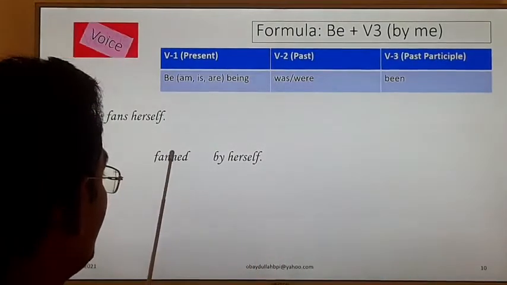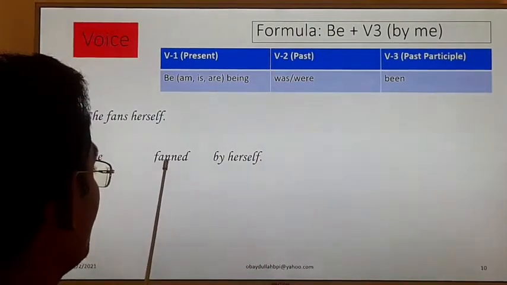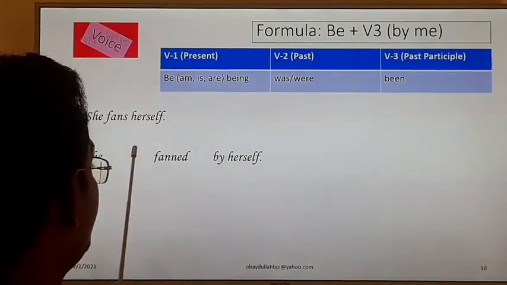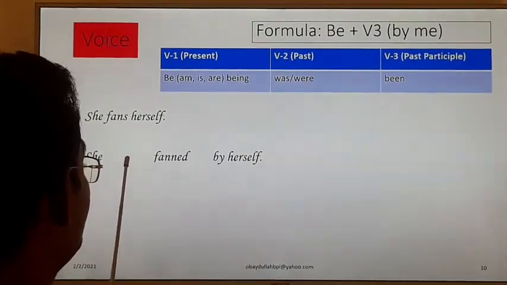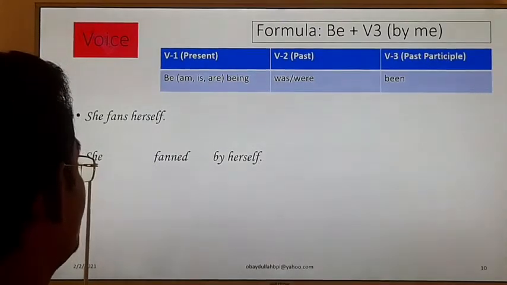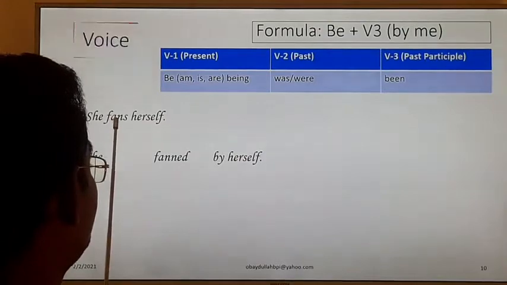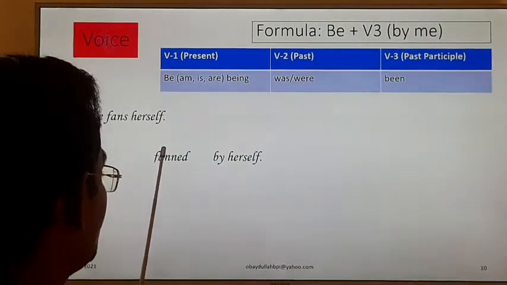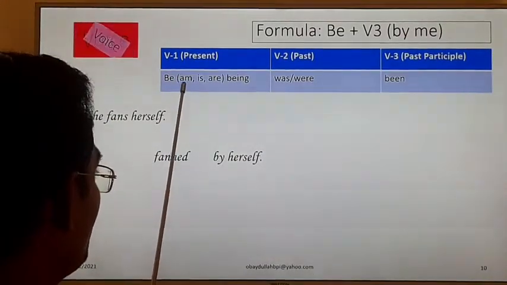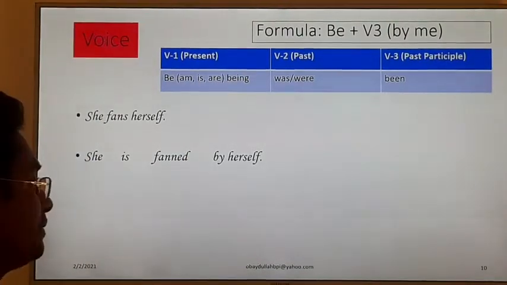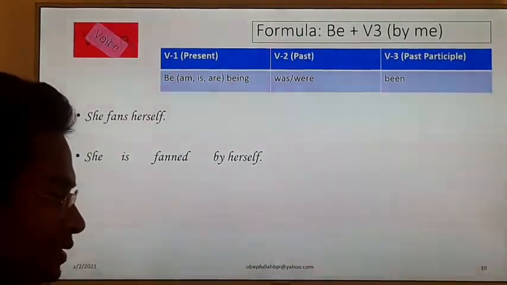So verb number 3 is fanned, and before this verb we have to take the help of a be verb, and this be verb we have to use by matching with the subject. It will be she. Fans is the present form, so I have to take the help of the be verb from verb number 1, is. Okay, she is fanned by herself. Clear?